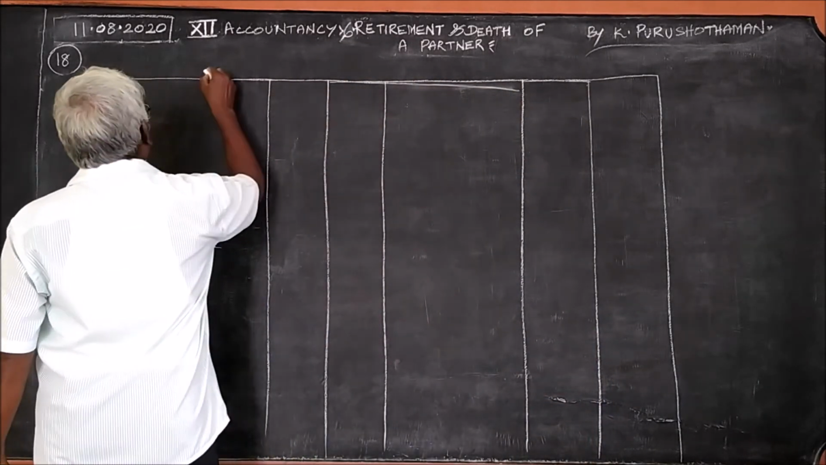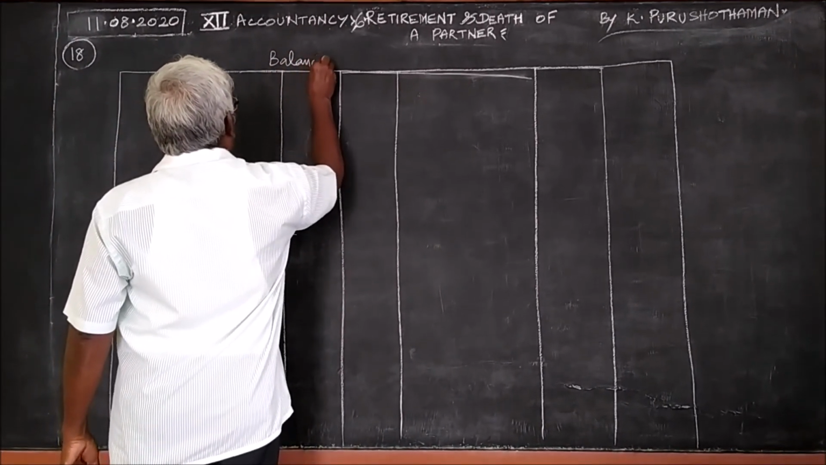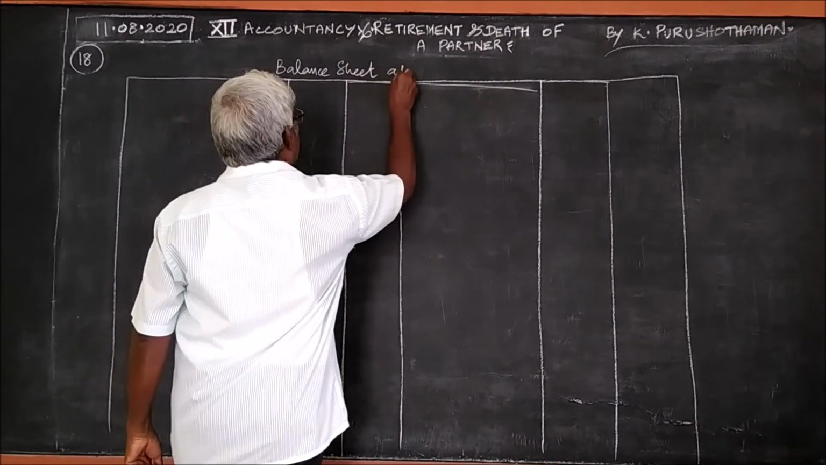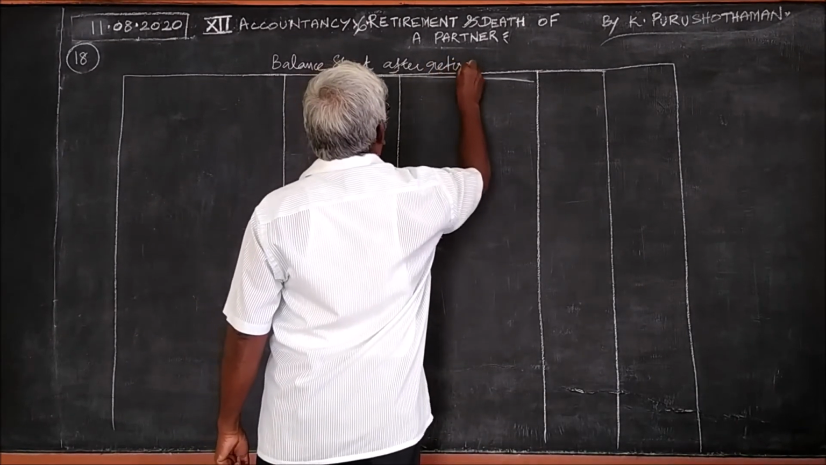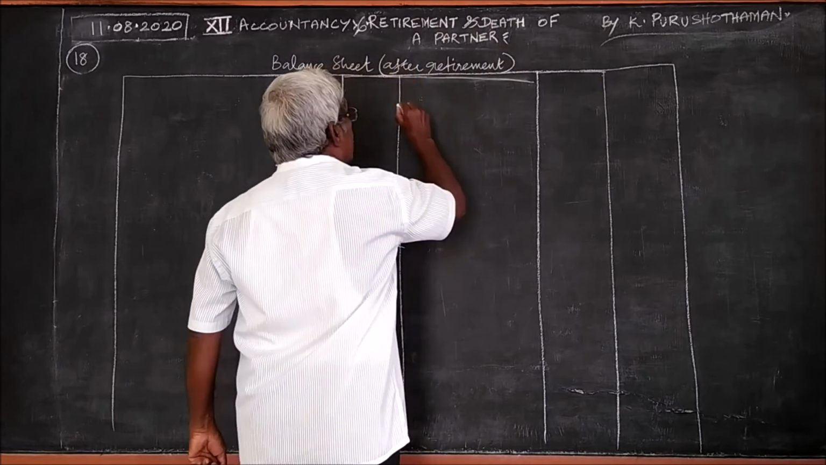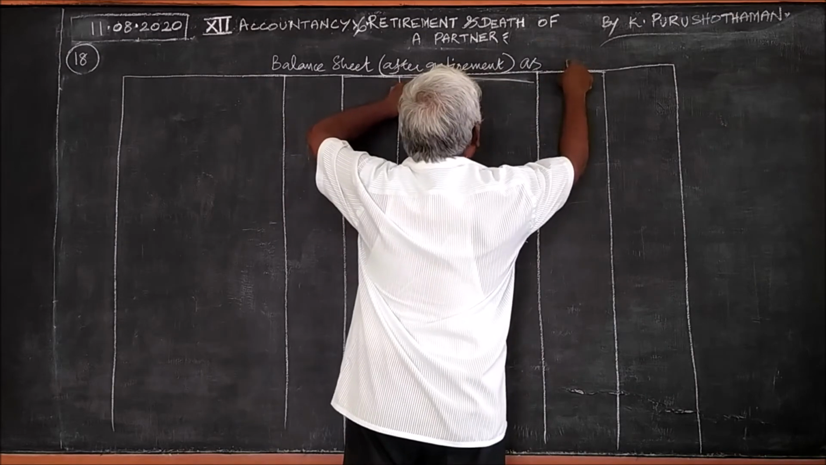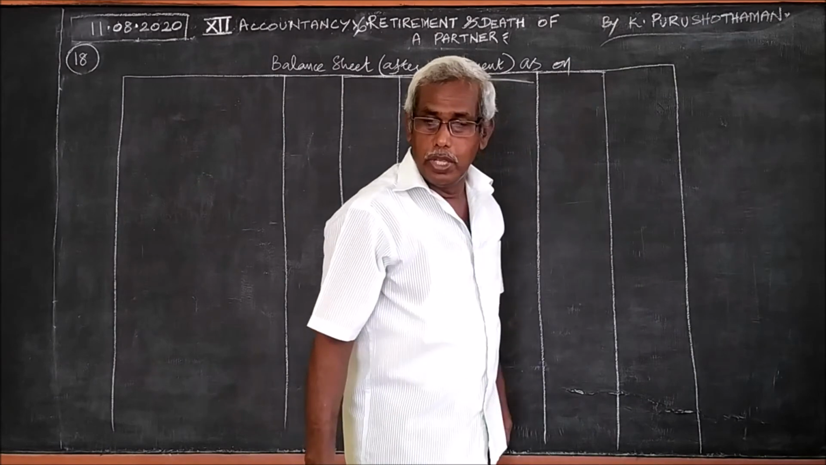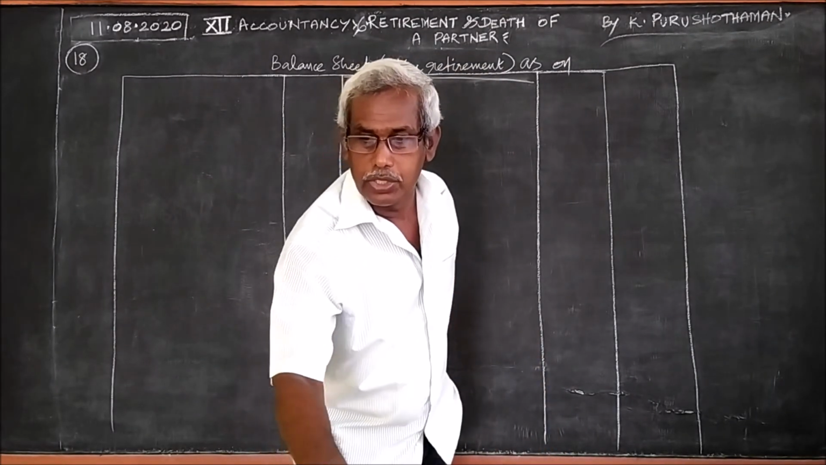The final part of the problem: balance sheet after retirement, or as on. Either we should write this or this. Any one of these two. As on, the date is 1/1/2017.